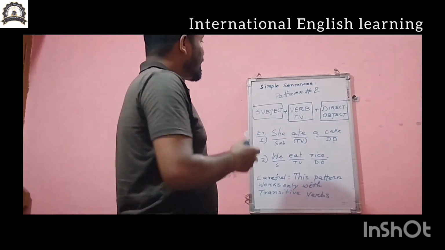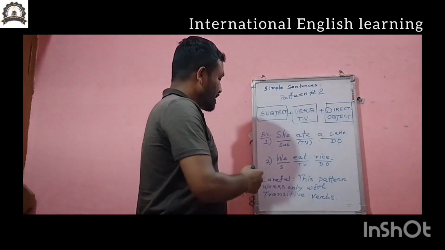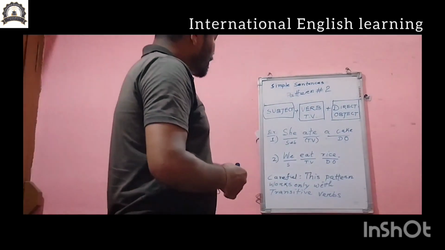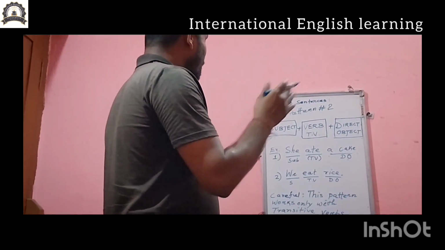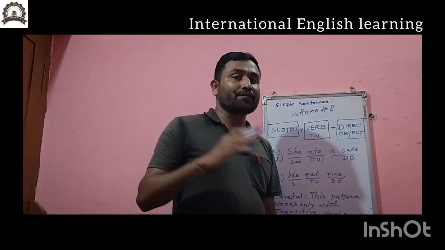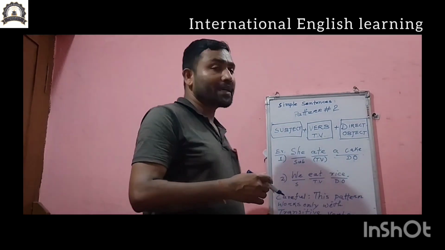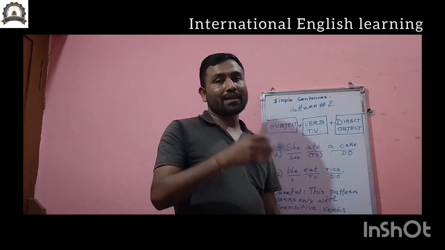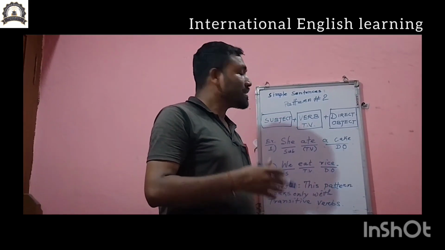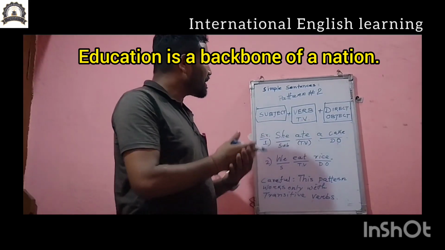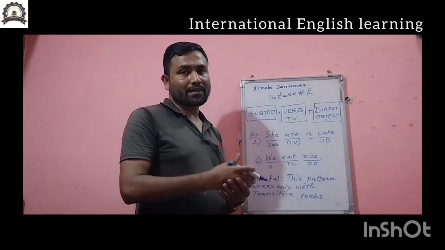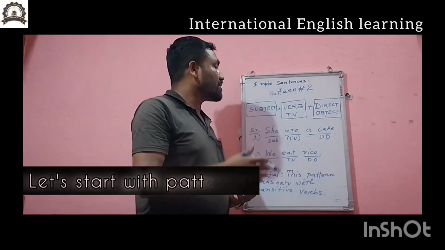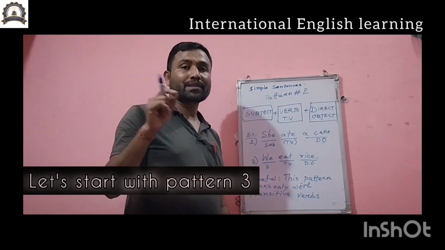And the most important keynote that you can remember is that this pattern works only with transitive verbs. So, my dear students, listeners and viewers, you must remember this very simple pattern. Just try to remember it and apply it in your own sentence making.